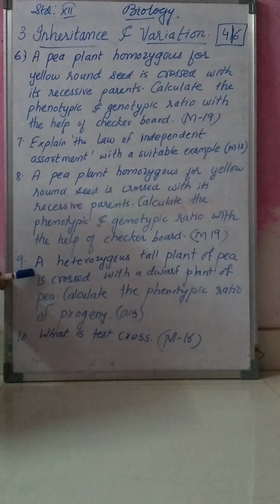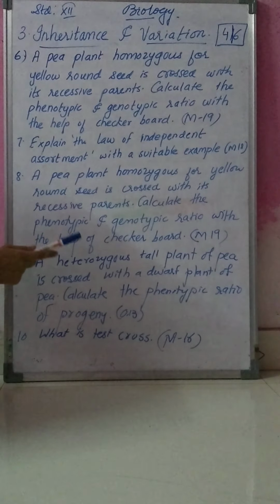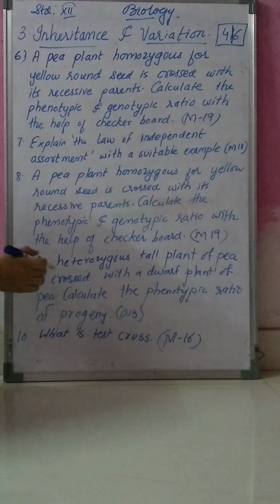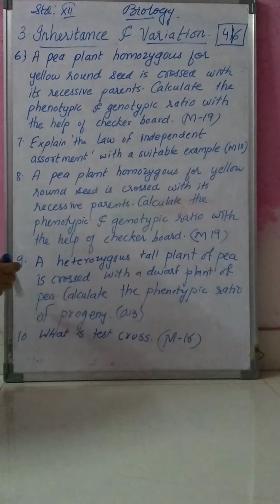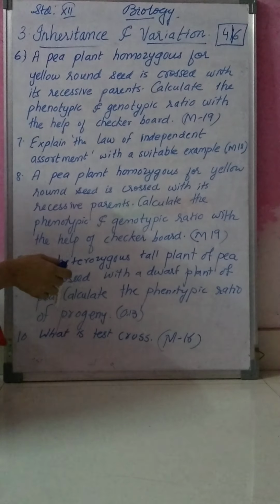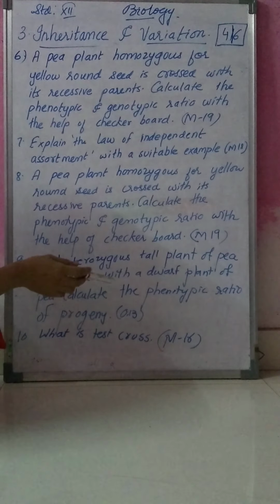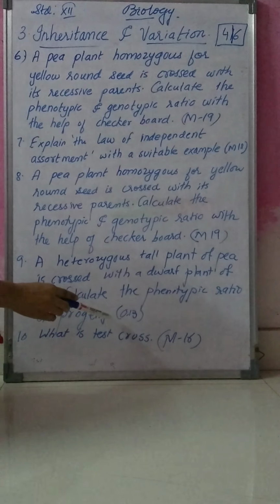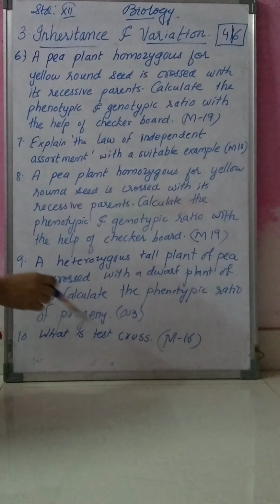A heterozygous tall plant of pea is crossed with a dwarf plant of pea. Read the question properly. What you have to do? You have to calculate the phenotypic ratio of progeny. This question was asked in October 2013.